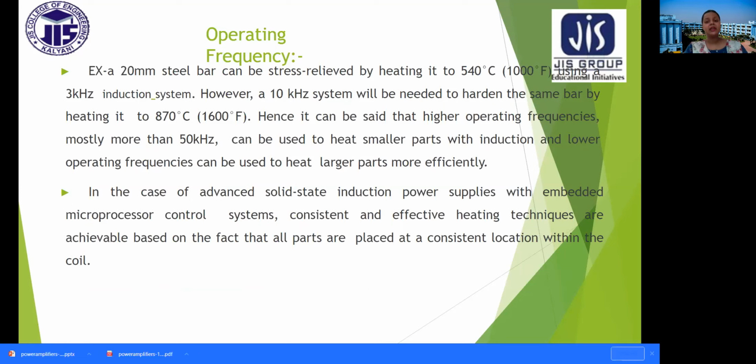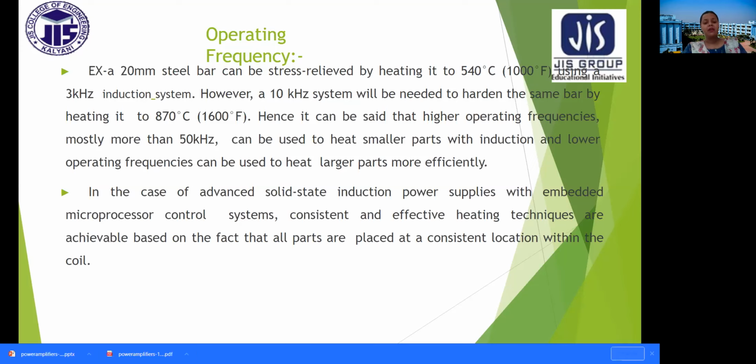Hence, it can be said that higher operating frequencies, mostly more than 50 kilohertz, can be used to heat smaller parts with induction, and lower operating frequencies can be used to heat larger parts more efficiently.